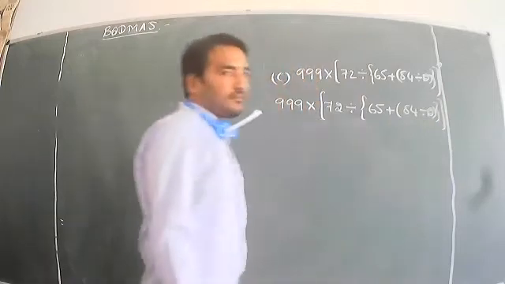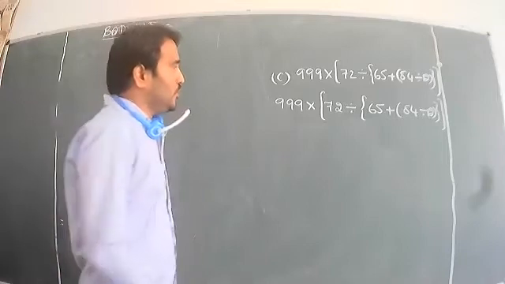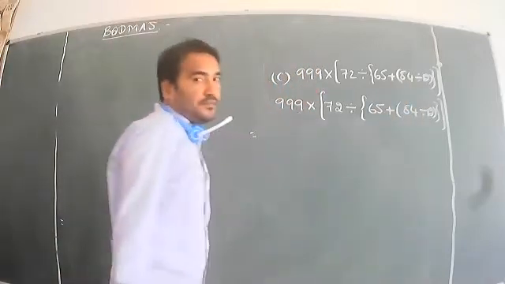close. So what do we do? You know the common bracket we have to finish first. What is the common bracket? 84 divided by 12.